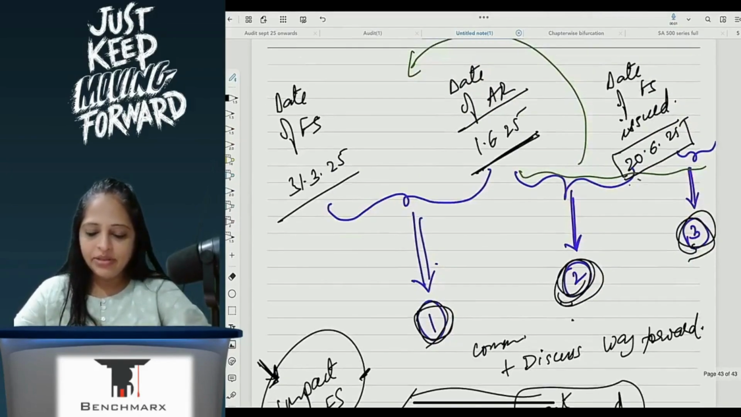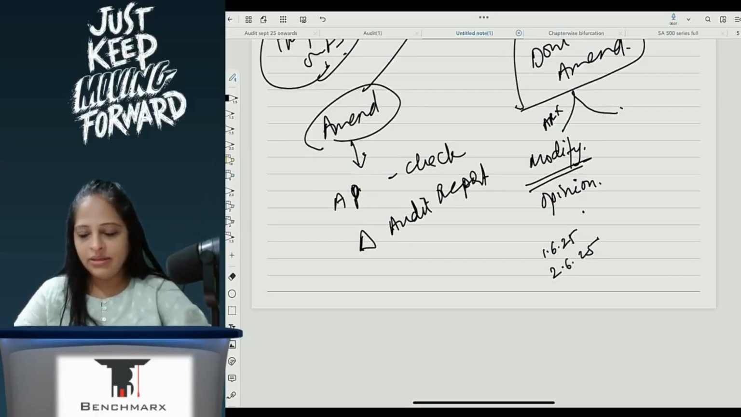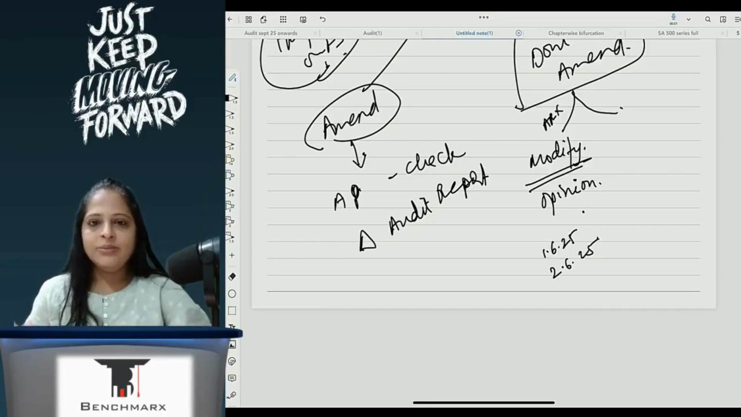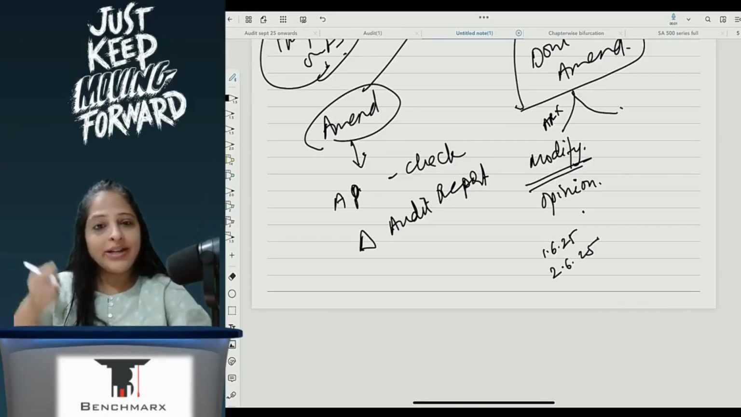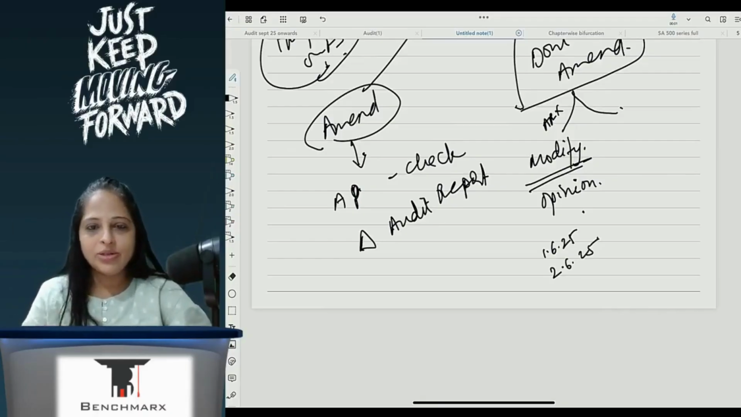Say for example, 1st June is my date of audit report. And on 2nd June I come to know about this. So on 1st June at 8 o'clock in the night I signed, I printed the audit report, everything is ready. Now on 2nd June 2025 I come to know that this is the case. I have not yet handed over the audit report to them, so it has not gone out to third parties either, because the audit report is with me only. I've just signed and kept it in my drawer. Correct? So here I can modify the opinion.